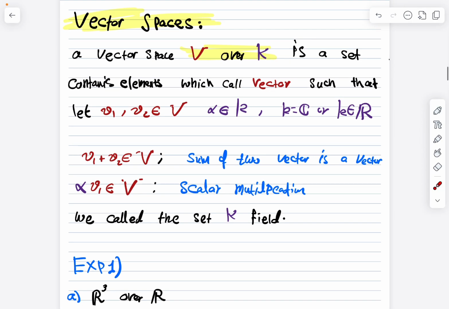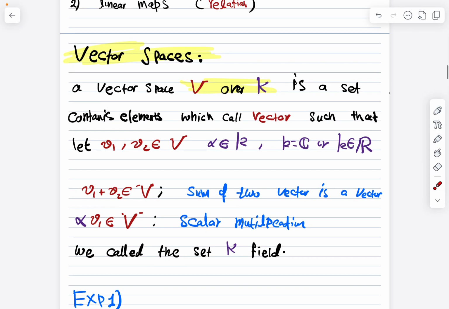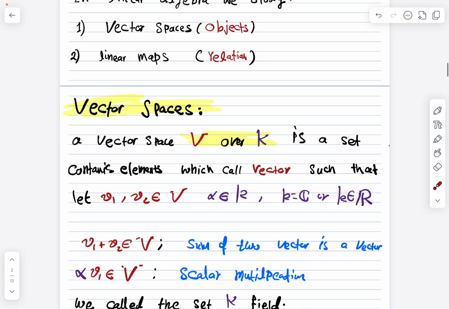Another condition: if you multiply a vector by a scalar, you will again be in the same set. For example, if V is alpha, beta, gamma, and I multiply alpha by 5, then 5 alpha must also be in the set V. Okay. Now, what is K? K basically is the set of scalars. To simplify, K could be the complex numbers or the real numbers. These are the only two possibilities that we're dealing with.